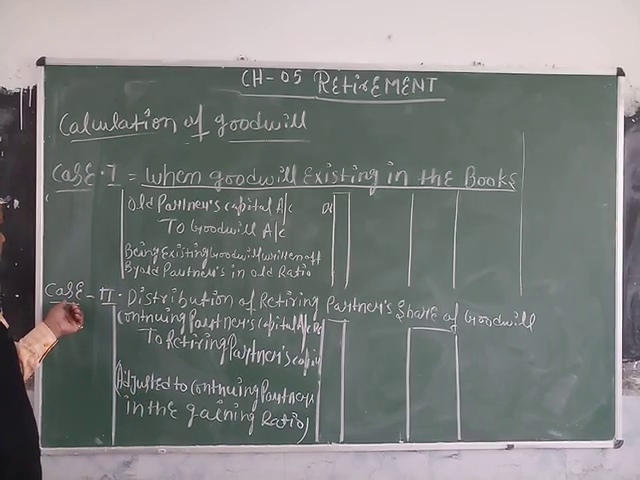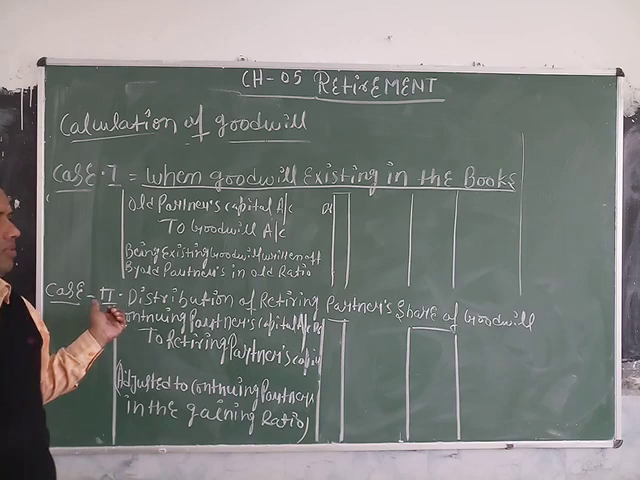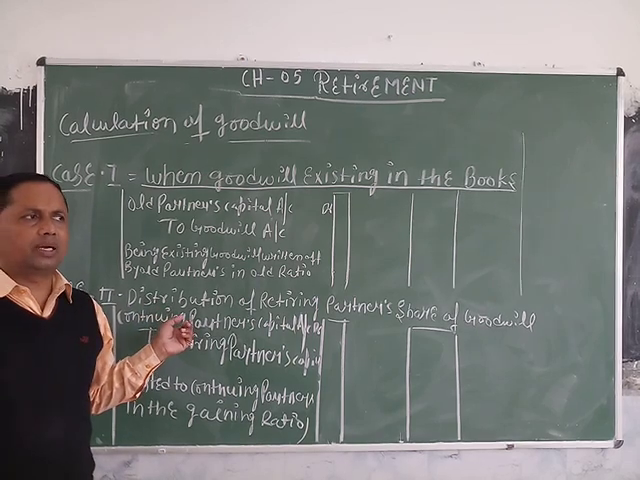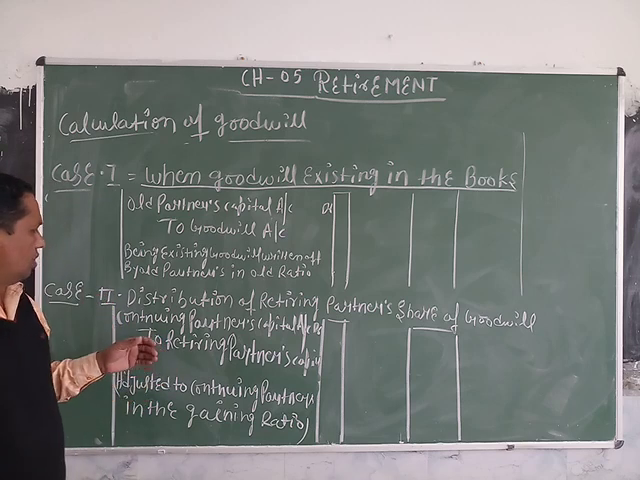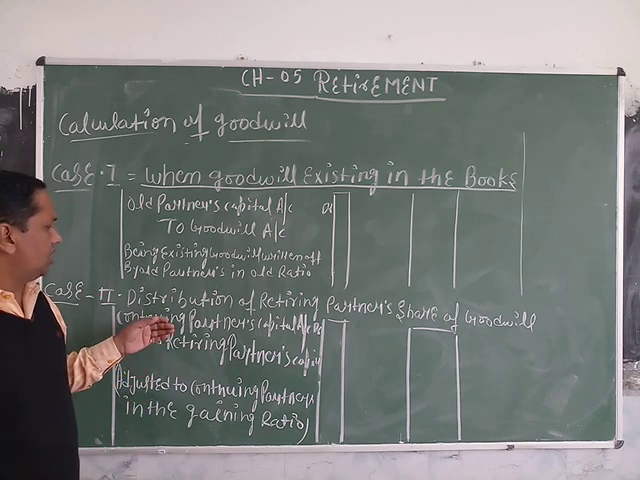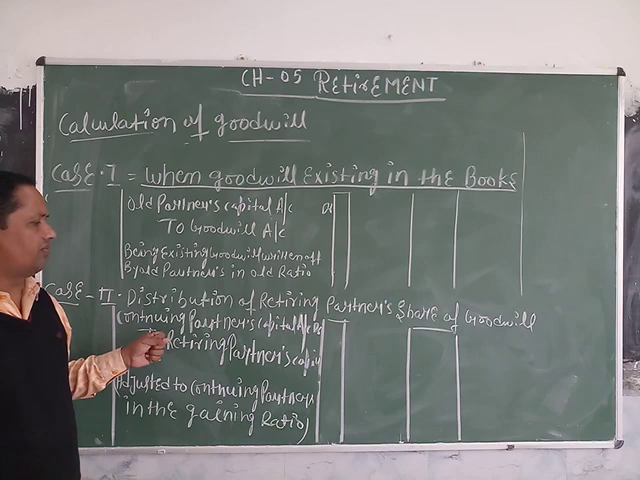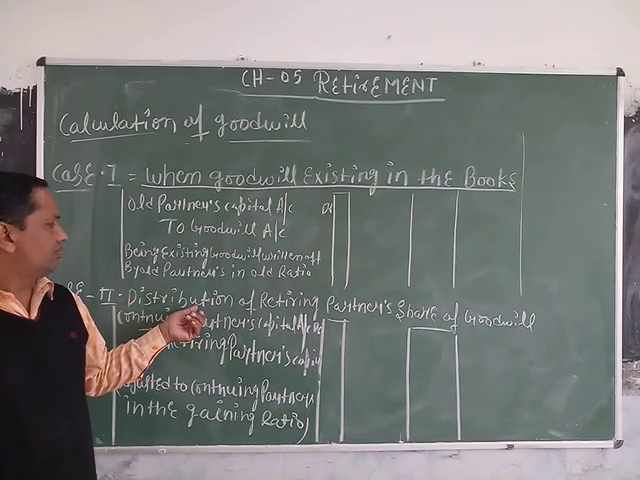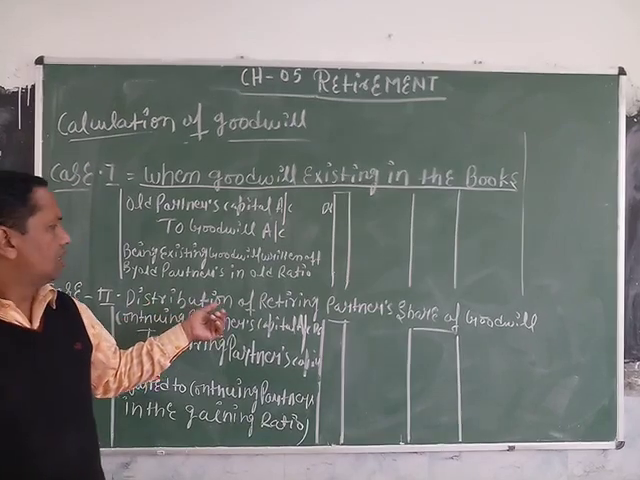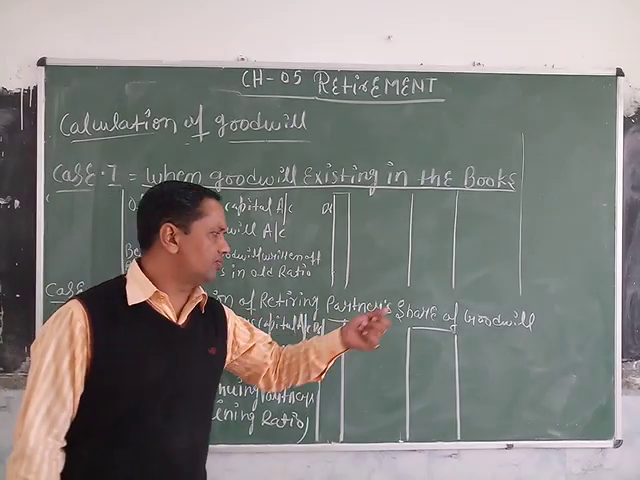In the second case, at the time of the retirement, the retiring partner's share of goodwill is distributed between the remaining partners in their gaining ratio. So this is the treatment, the distribution of the retiring partner's share of goodwill.